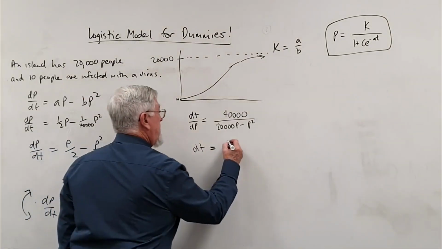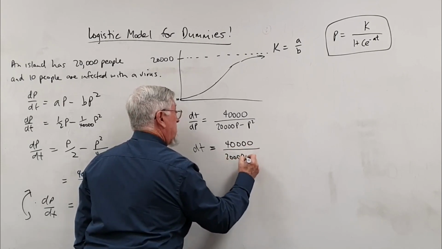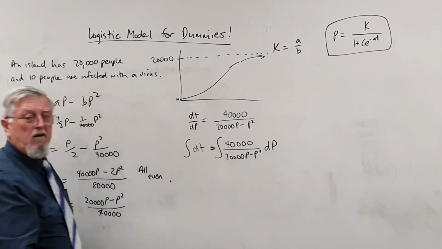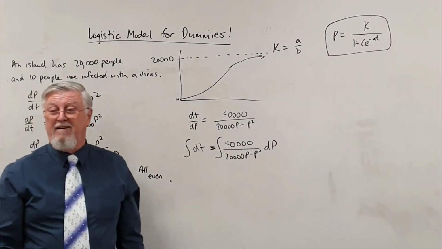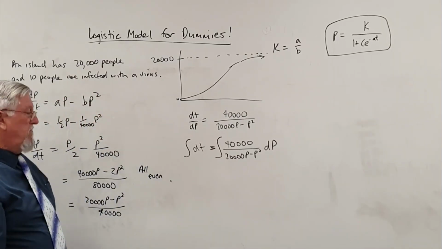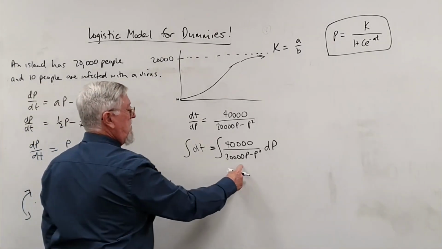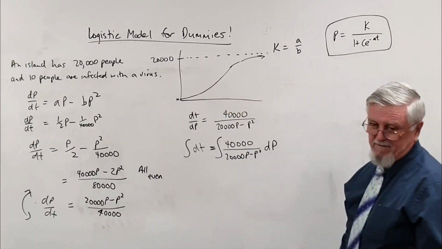So this is 40,000 on 20,000 p minus p squared. The numbers are crazy, but I actually like them. Now we just go integral and we can do the question. And you go, no, I can't. Is that too crazy? No, I can't. You can. Why? We want to turn this into 2 natural logarithms. So, we want to do that.